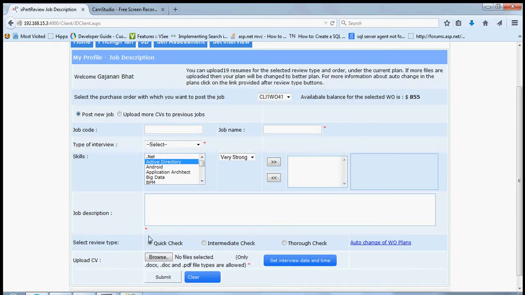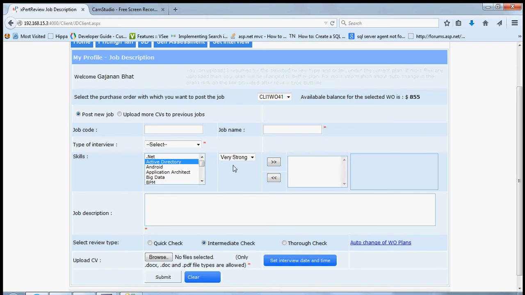For example, if you select quick check and when you are having a balance of $855, you can post maximum of 19 resumes under this work order. And if you select intermediate check, you can post maximum of 13 resumes. To have a detailed idea about the quick check, intermediate check and thorough check, you can go back to your pricing and plan page where all the calculations are shown properly.